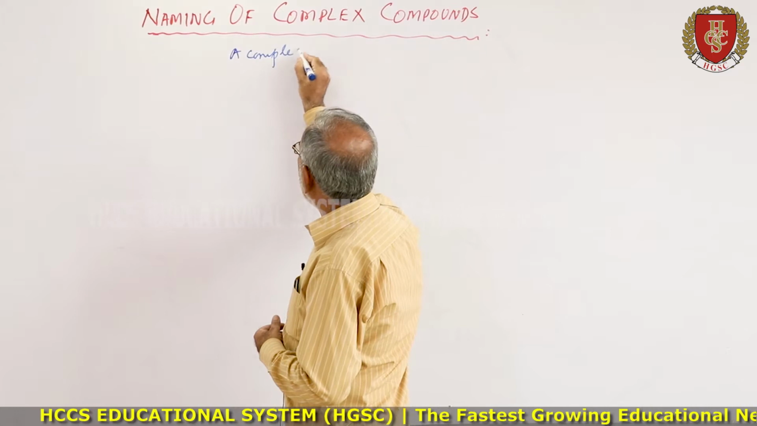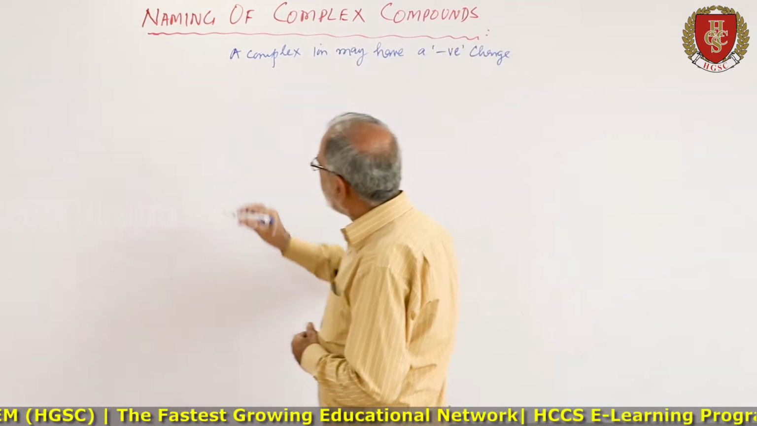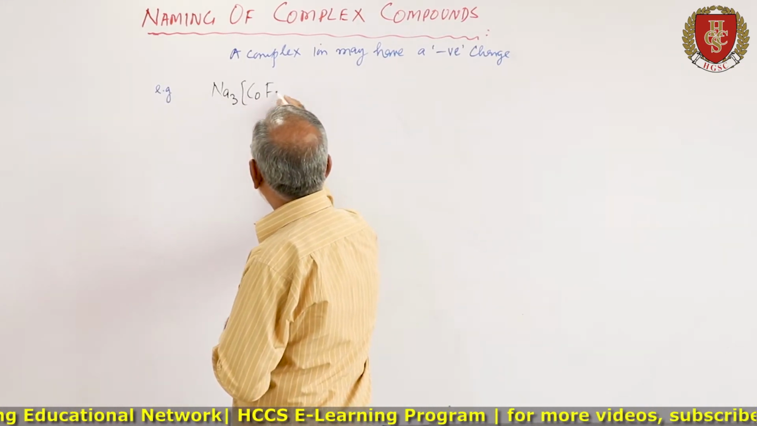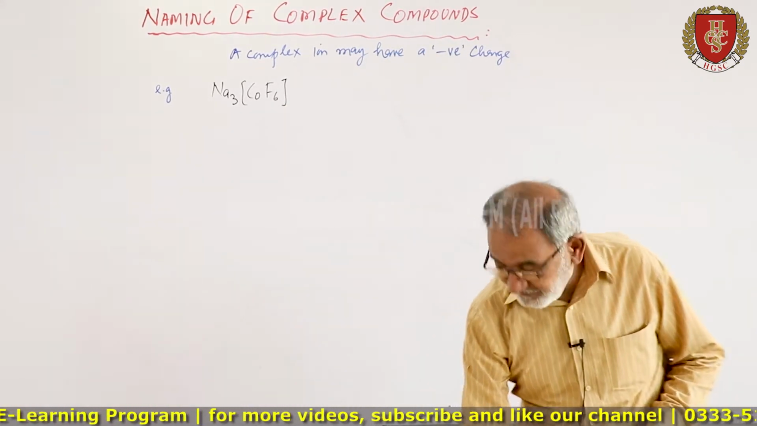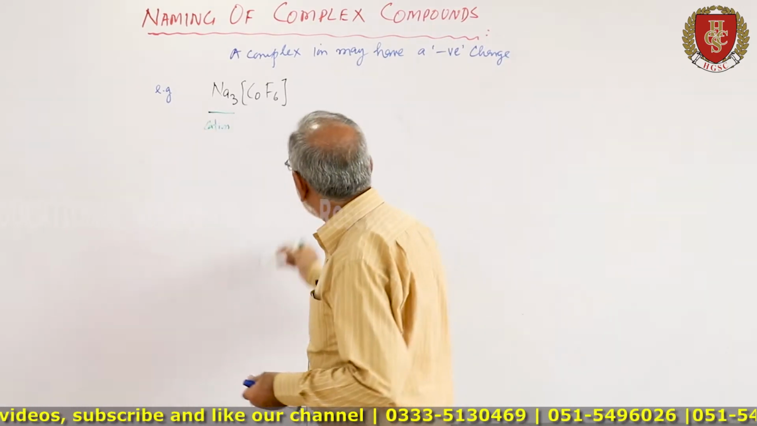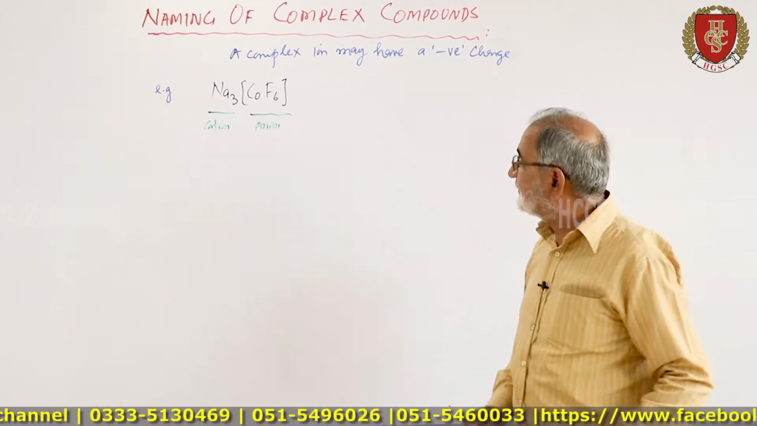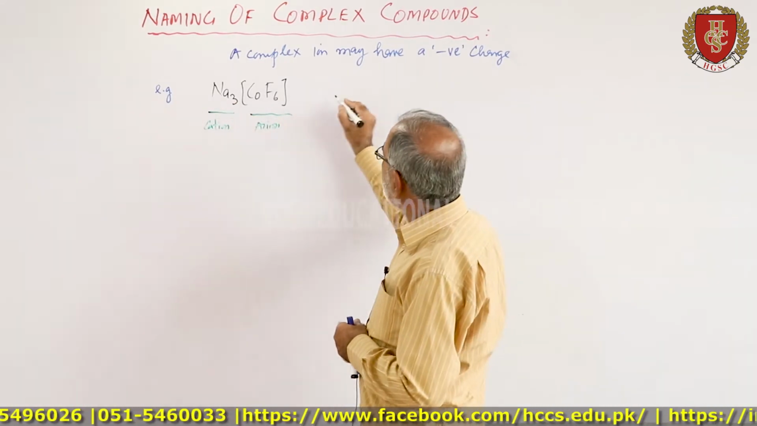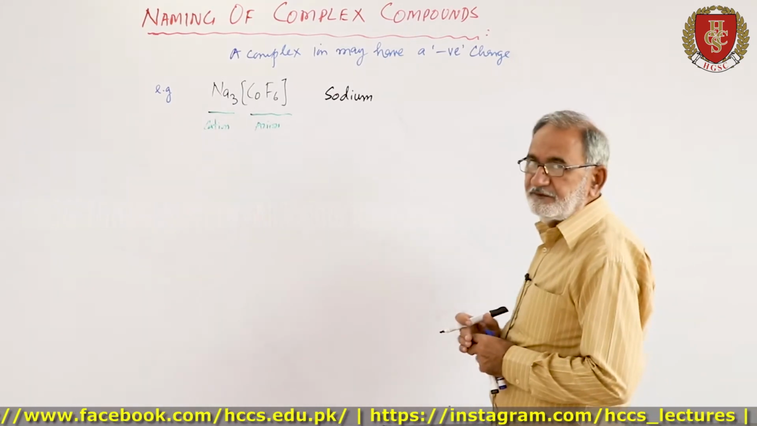A complex ion may have a negative charge, for example Na3CoF6. This is the compound and we have to write the name of this compound. Now this is a cation and this is an anion. We have to write first the name of the cation, which is sodium. So this is sodium. Then the name of the ligands.